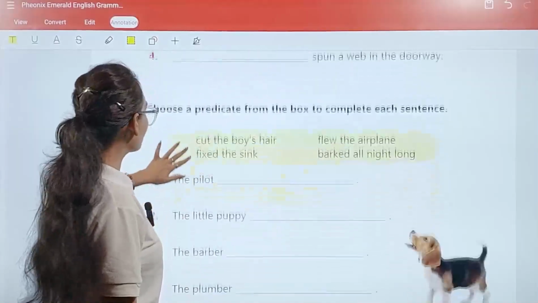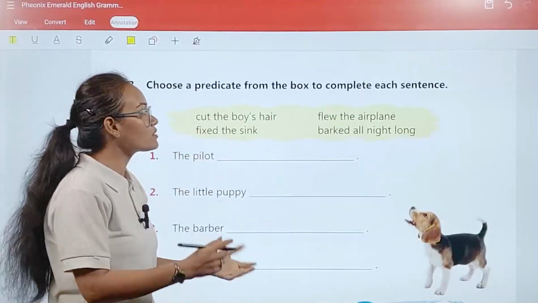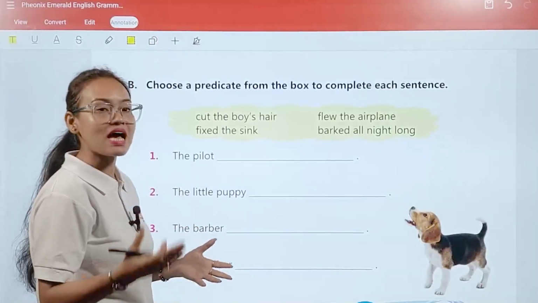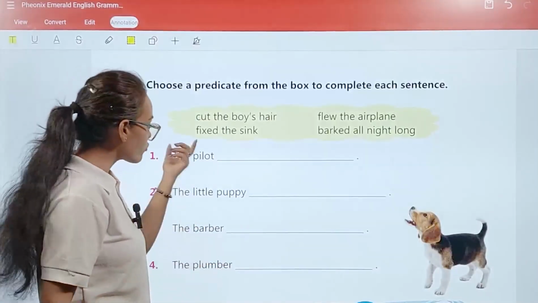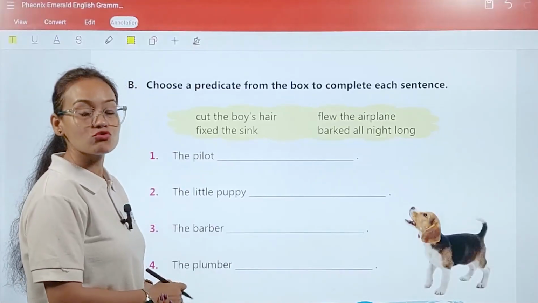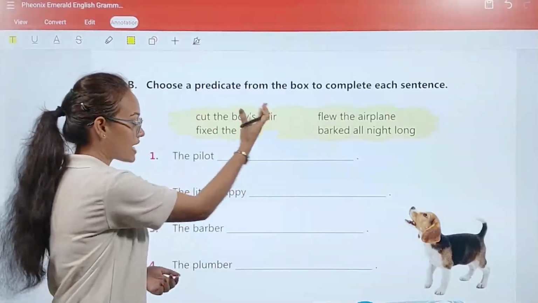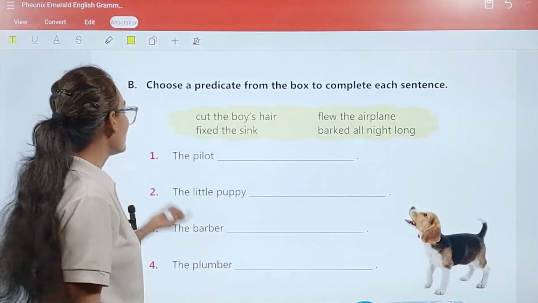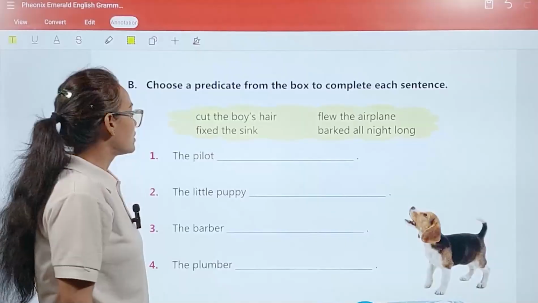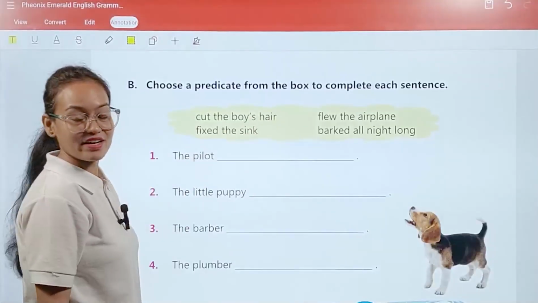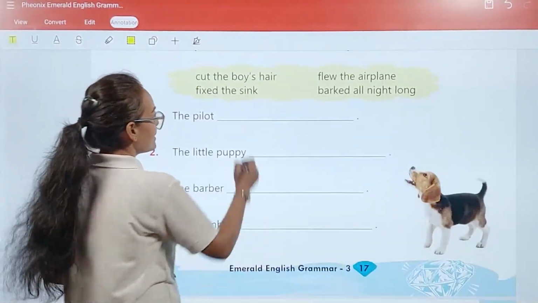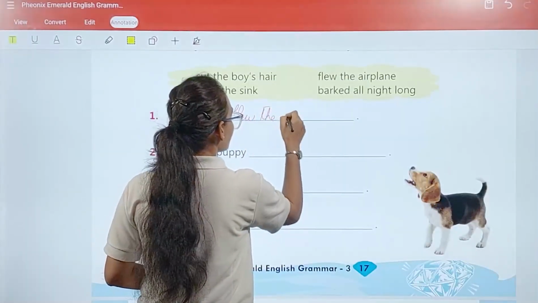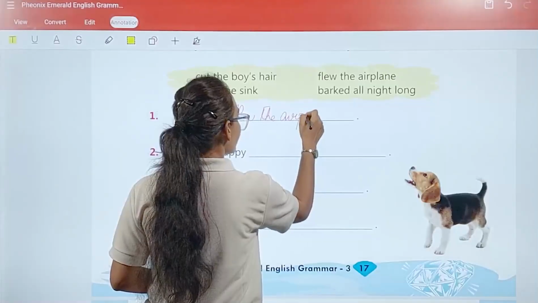Okay. Now the B, choose a predicate from the box to complete each sentences. Here, my dear student, predicate is absent. Okay, predicate is absent from the sentence. You have to choose the correct predicate from the box and complete the sentence. Subject is already written here. The one is the pilot flew the airplane.